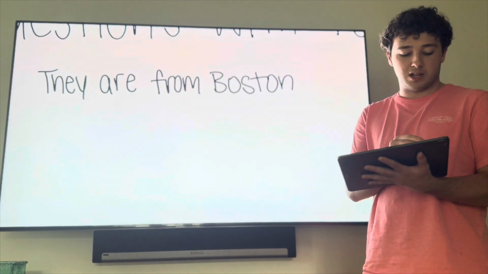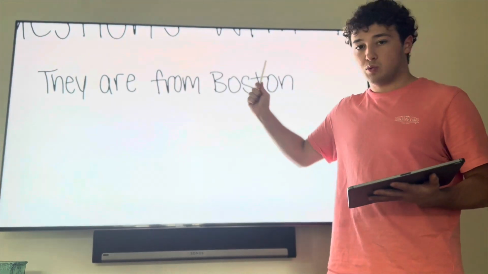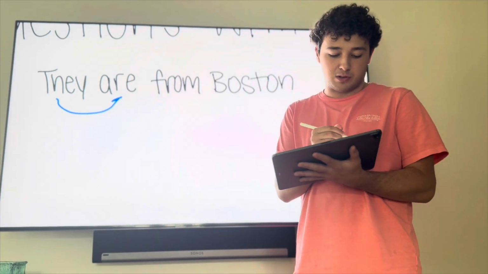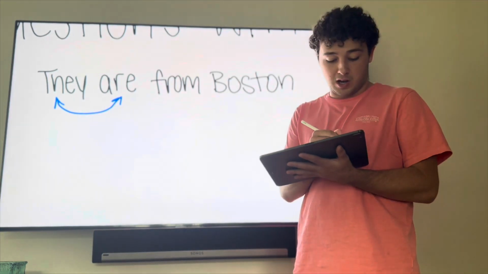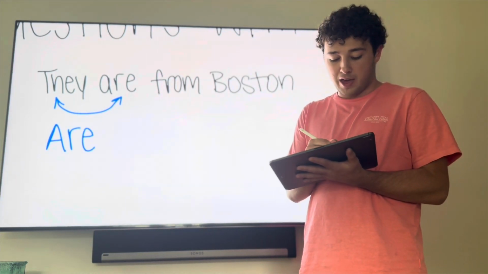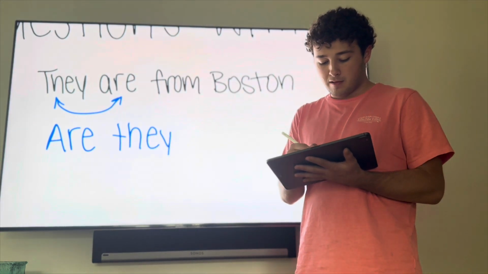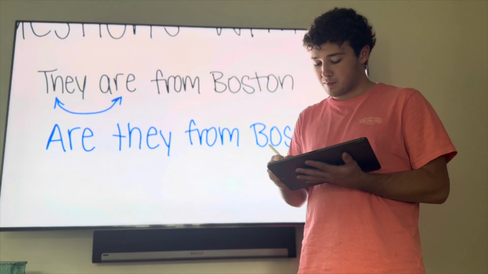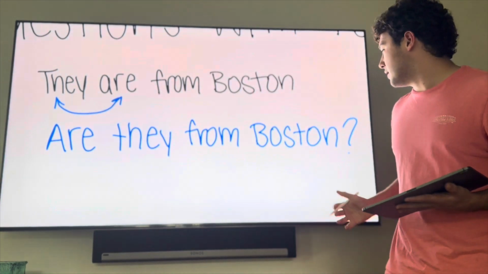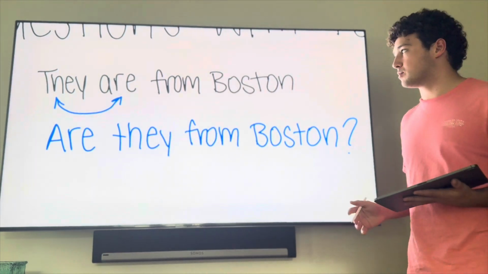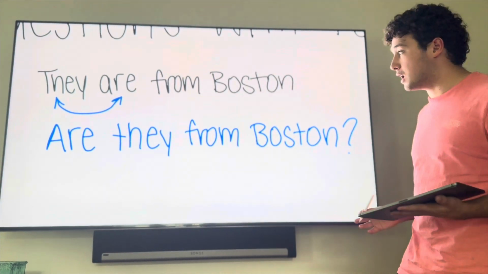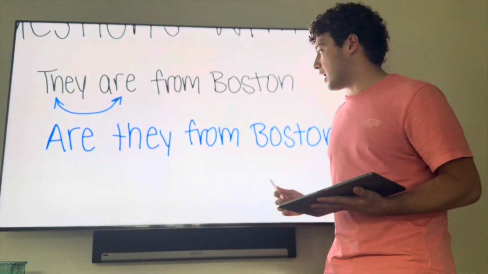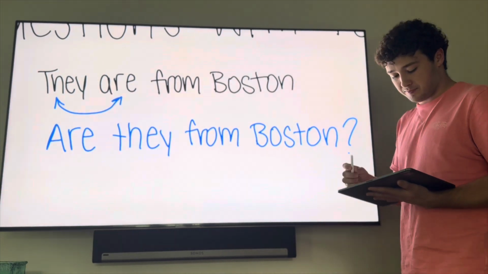However, once this is formed into a question, you switch the pronoun and the verb to be. So you just switch the two. And from there, it would become, are they from Boston? This is how you'll formulate questions in English, but in the specific case of the verb to be, you do the same thing as always, flip the pronoun and the verb, and you will come out with questions like this.